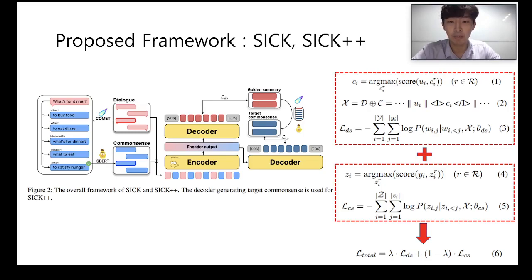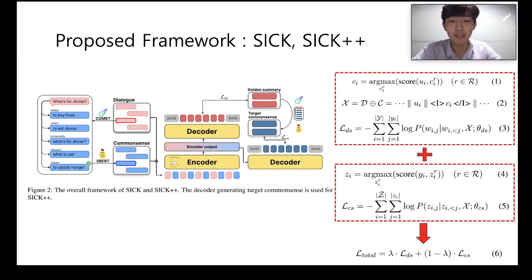So here's our proposed framework, SICK, which stands for Summarizing with Injected Commonsense Knowledge. SICK consists of three main steps. The first step is commonsense generation and selection. We take each utterance from the dialogue and pass it to COMET. For each utterance, we use 5 different commonsense relations and generate 5 different inferences for each relation. Therefore, for each utterance, 25 commonsense inferences will be generated.